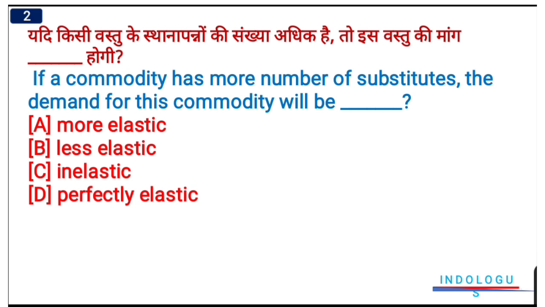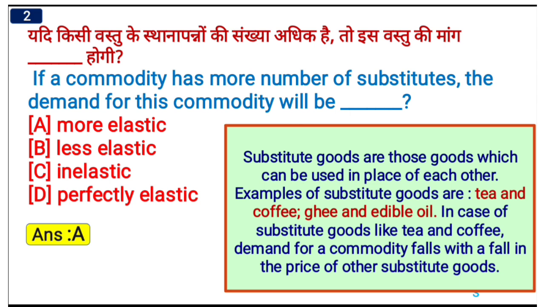If a commodity has more number of substitutes, the demand of the commodity will be, right answer will be option number A, more elastic. So substitute goods are those goods which can be used in place of the other. For example, we have tea and coffee. Tea and coffee are the substitute goods because they can be just used in place of one another. So here examples are also given: tea and coffee, ghee and edible oil.